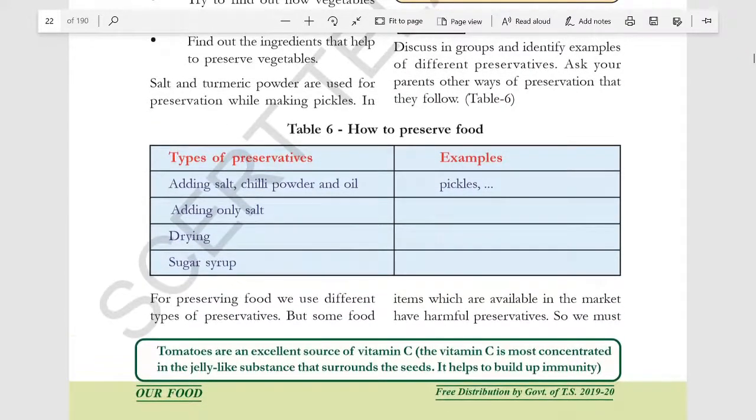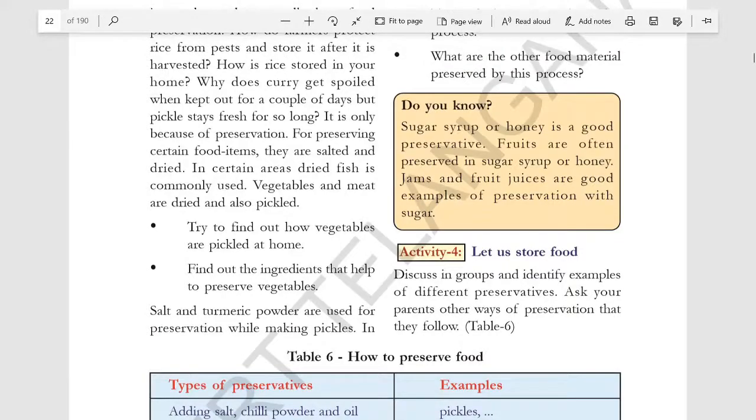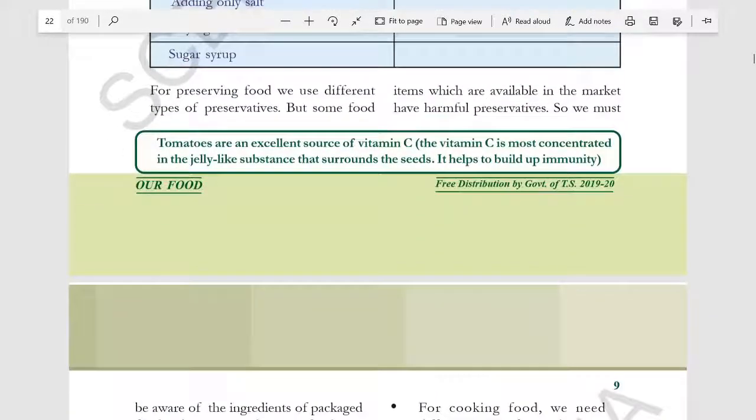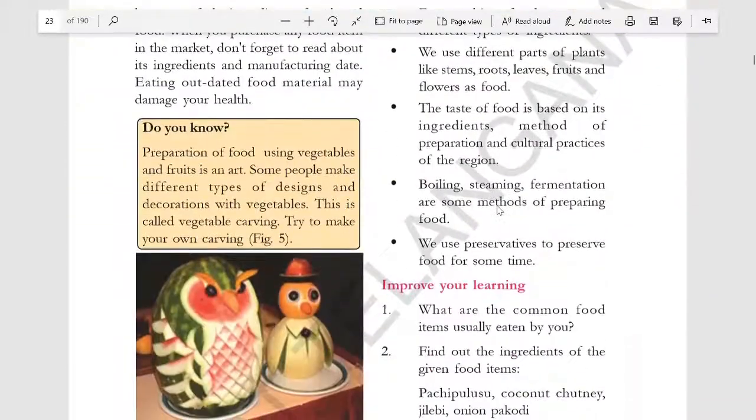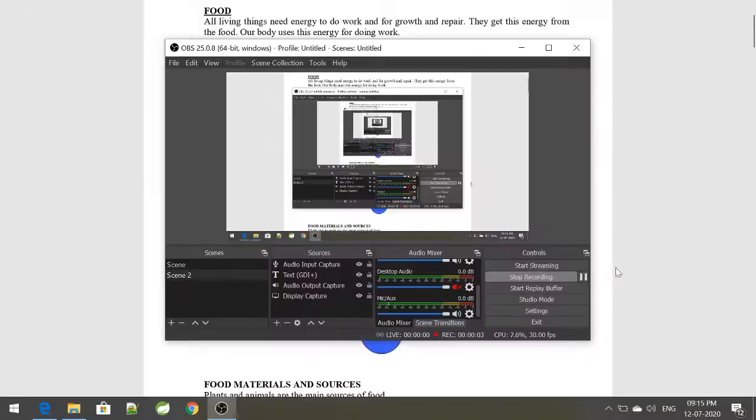Adding only salt in ginger and garlic. Drying meats also makes the food stable for a longer time. Sugar syrups, they have given here, fruit juices and jams, which make the food stay for a longer period of time.